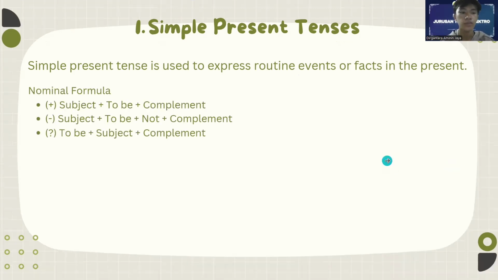Okay, in general, the positive formula is subject plus to be plus complement. The negative formula is subject plus to be plus not plus complement. And the interrogative formula is to be plus subject plus complement.